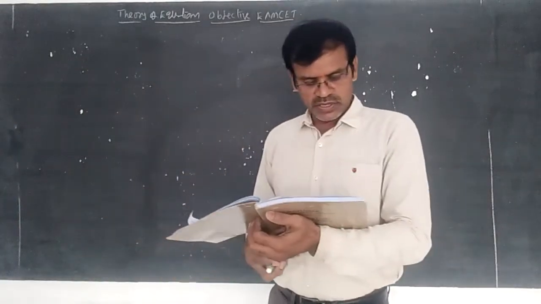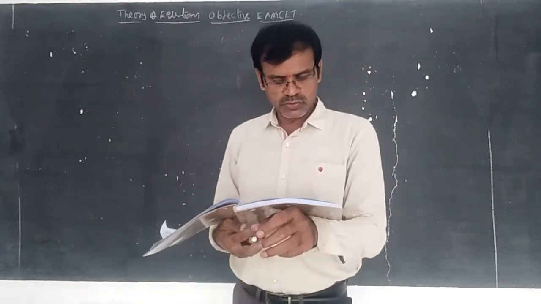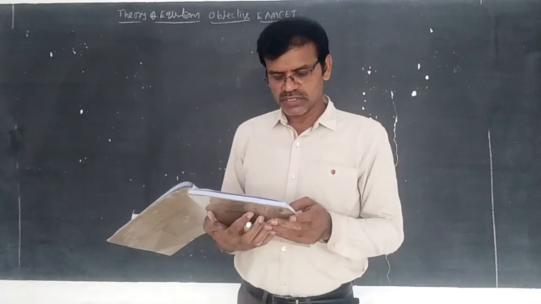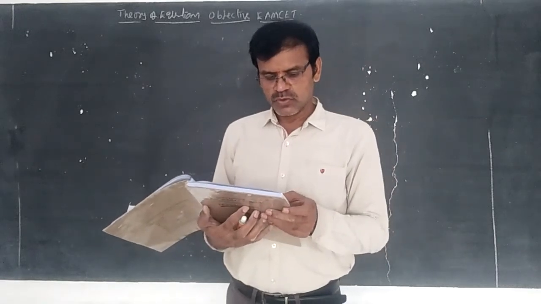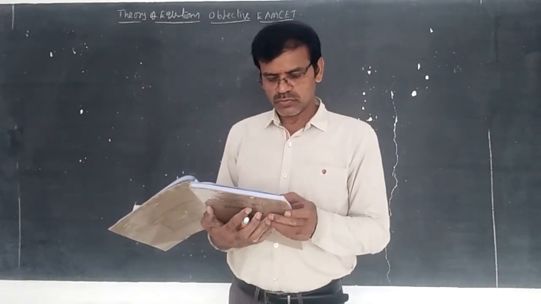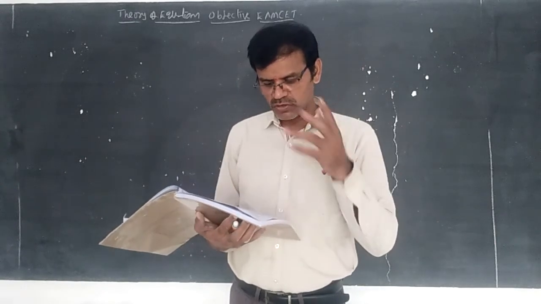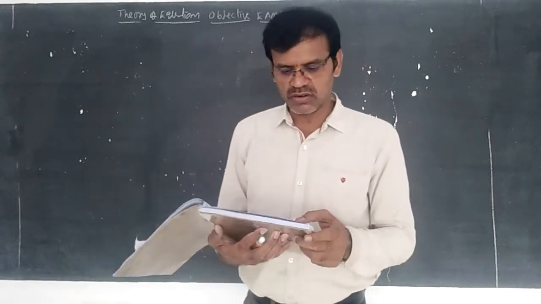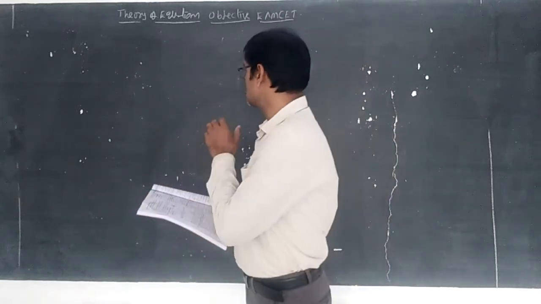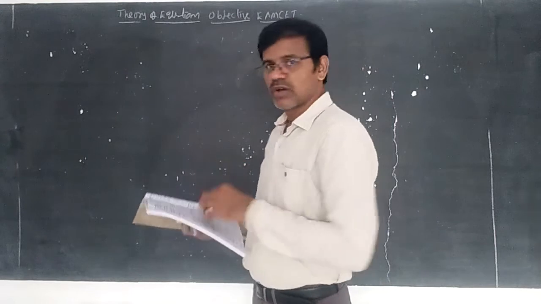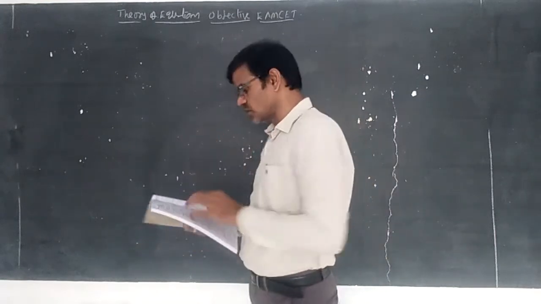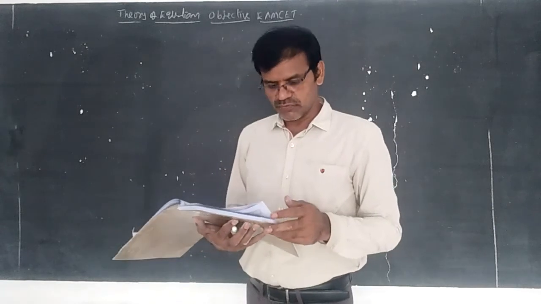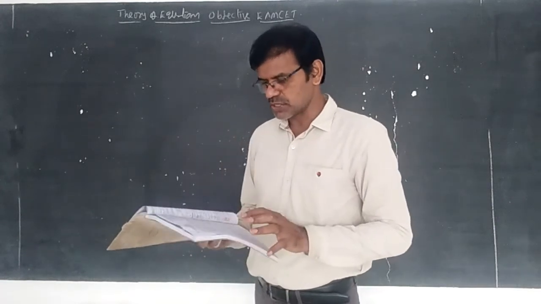Here changes of sign: 1, 2, 3 in f of minus x, and 1, 2 in f of x. He is discussing 3 changes, maybe somewhat wrong. Just go through my solution. If there is any mistake, you correct it yourself.